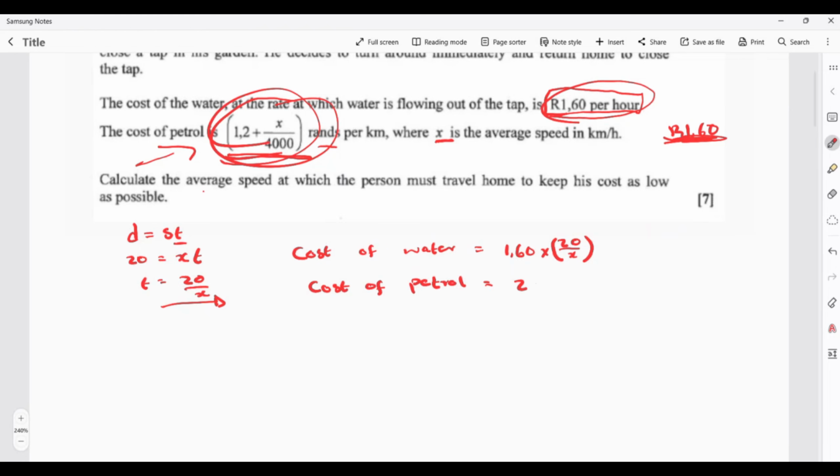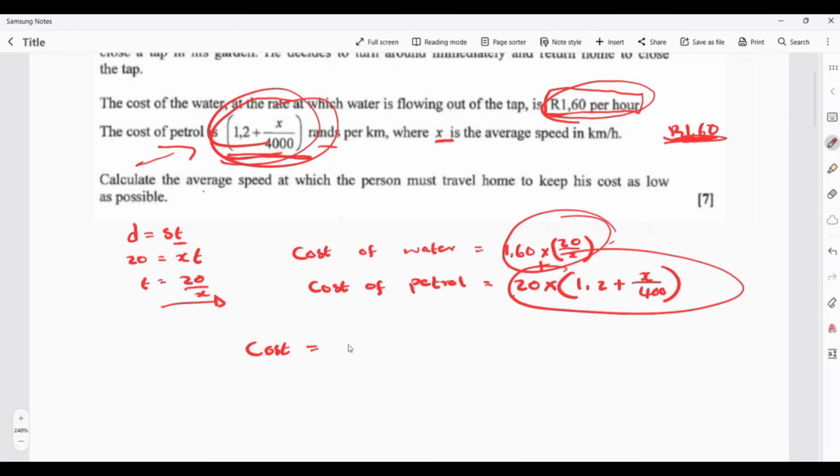So you're going to say 20 multiplied by 1.2 plus x over 400. Okay, now we are done, we can formulate our equation. The cost will be the summation of this and this. You just have to add those two things, and that is 1.60 into 20 over x, plus 20 into 1.2 plus x over 400.